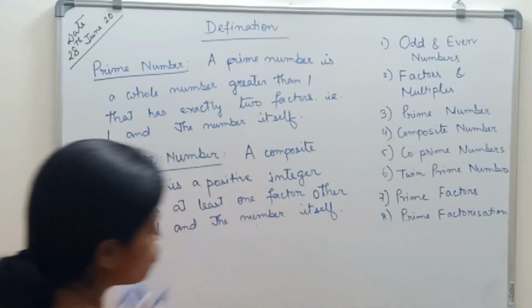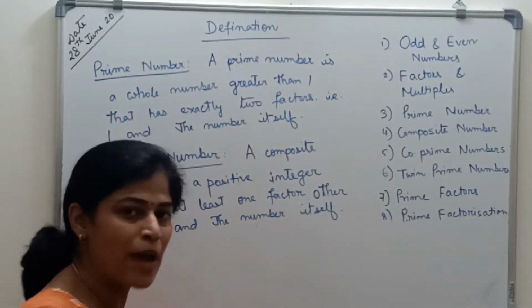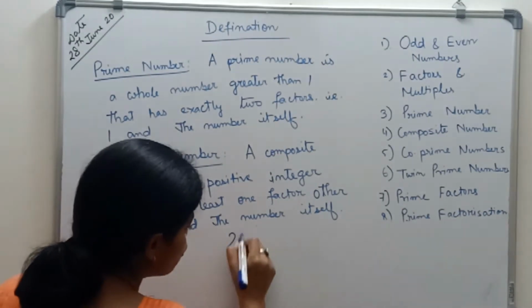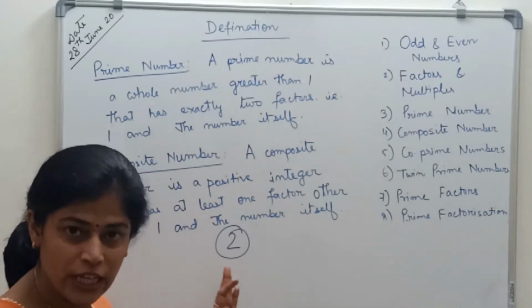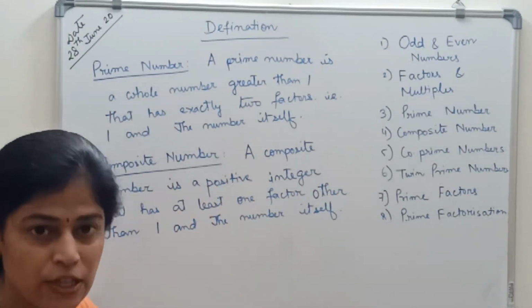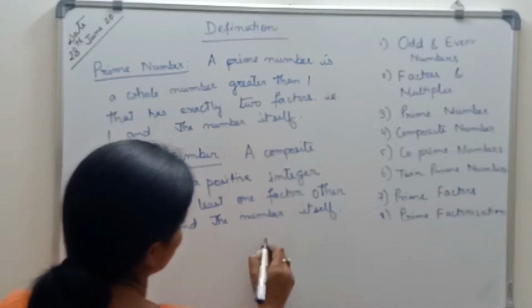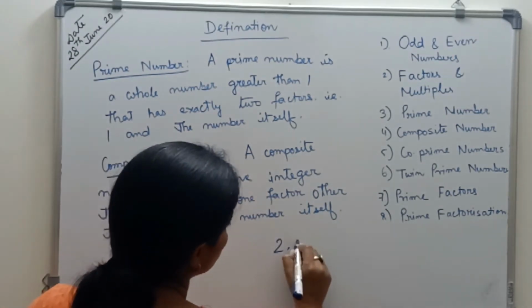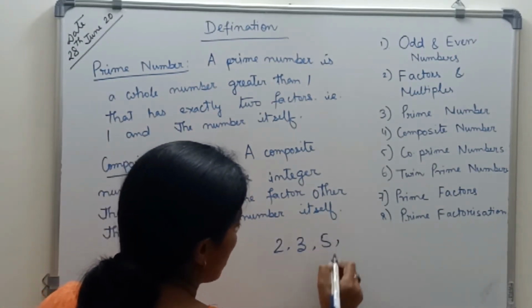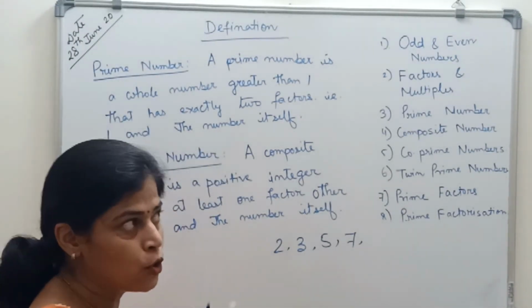So 2 is also a prime number. Now the smallest prime number is 2, and it is also an even number. It is the only number which is prime and even, and it is the smallest prime number also. So what are the prime numbers? If I write a few numbers: 2, 3, 5, 7. Is 9 a prime number? No. See how many factors are there?